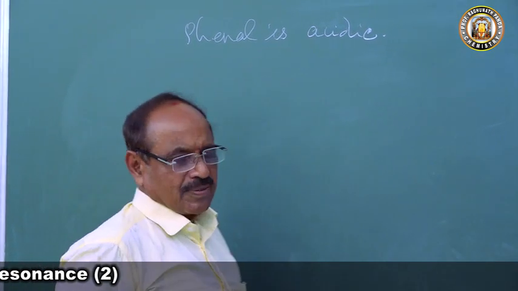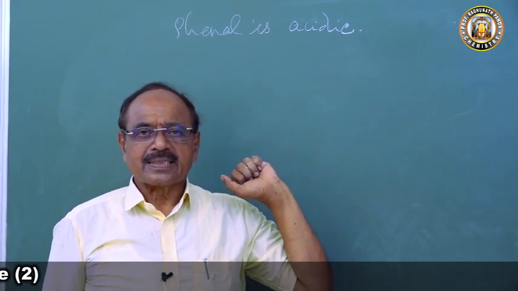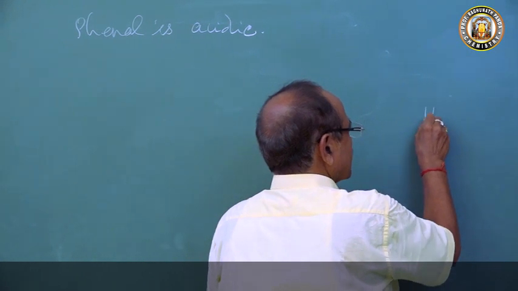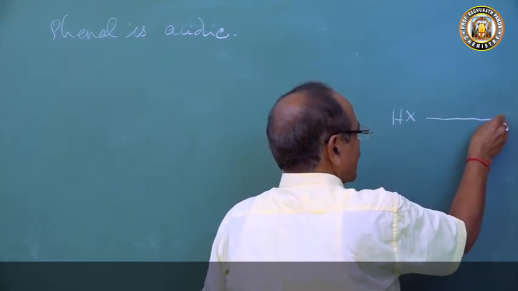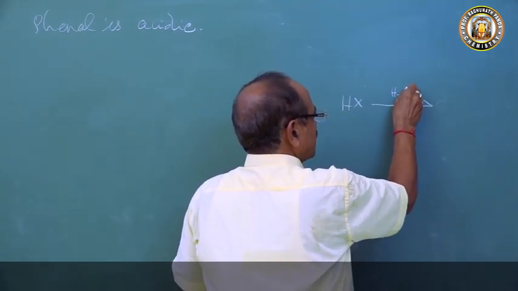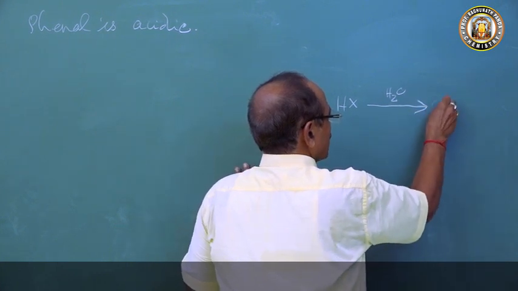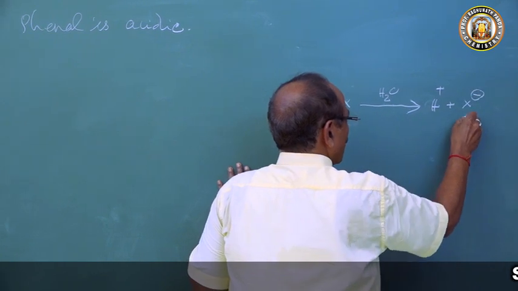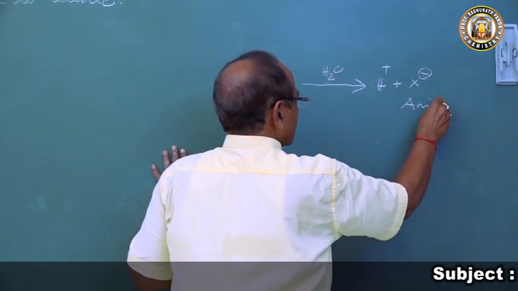So what is an acid? First let me explain what an acid is. Suppose you have HX, an acid. Now this HX in the presence of water dissociates to produce H plus ion and X minus ion. This is called an anion.